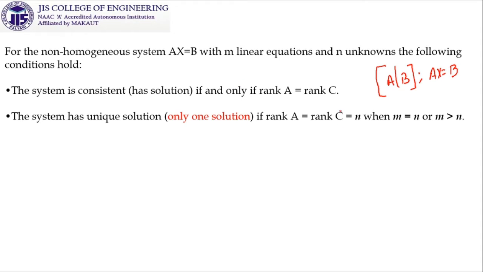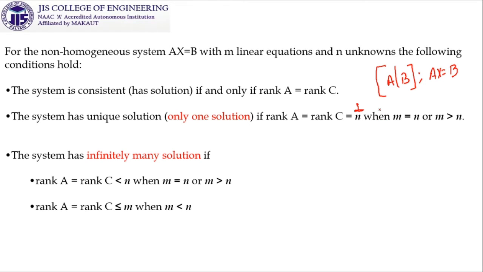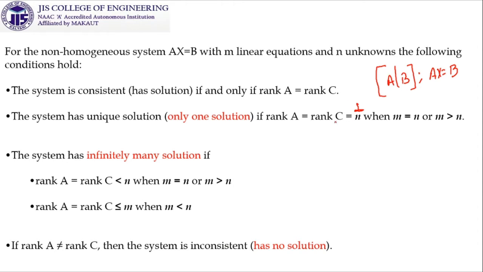If their ranks are the same and equal to the number of unknowns, then it has a unique solution. If the rank is less than the number of unknowns, then it will have infinitely many solutions. If the ranks are not equal, then obviously it is an inconsistent system. An elaborate discussion was made on the inconsistent system in the last class, as well as on the consistent system with unique solution, with pictorial representation and everything.